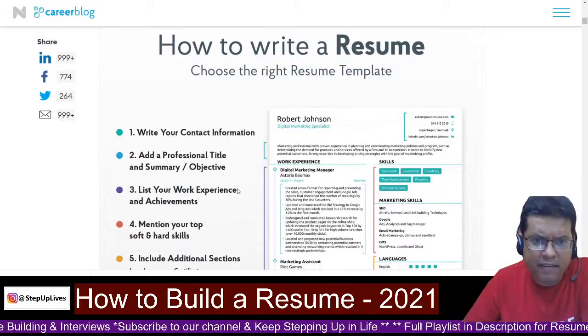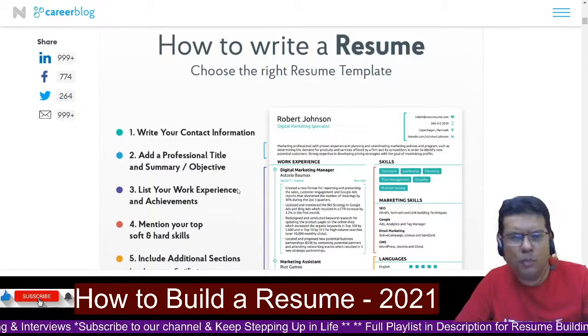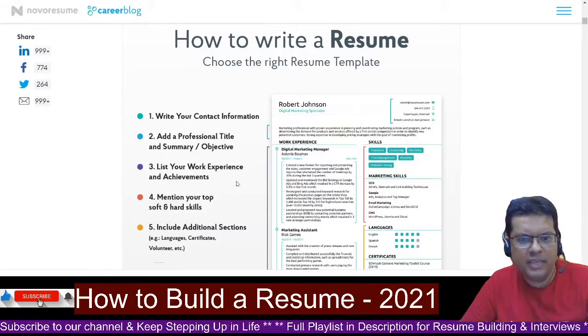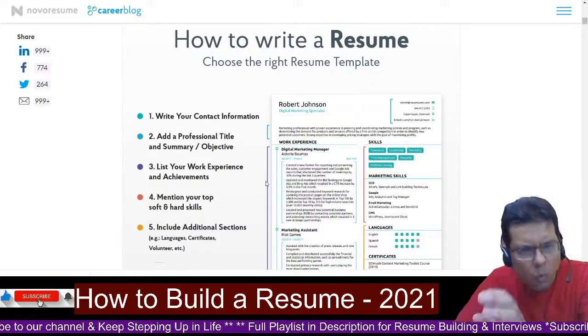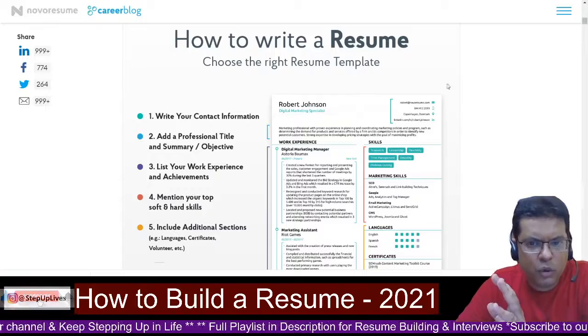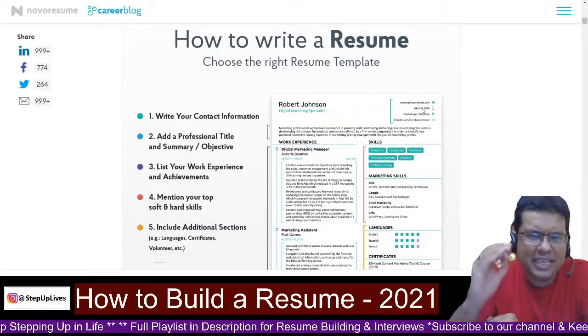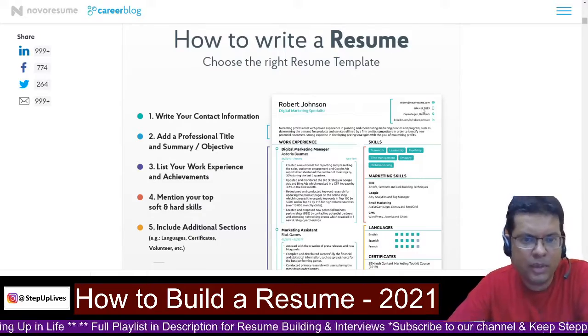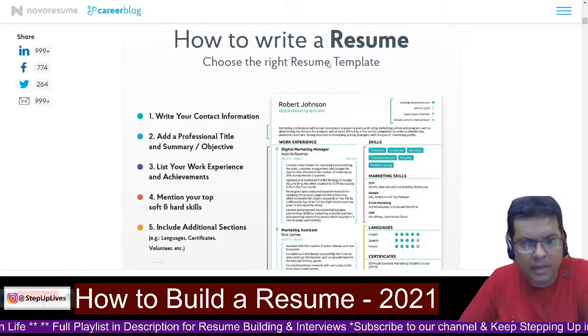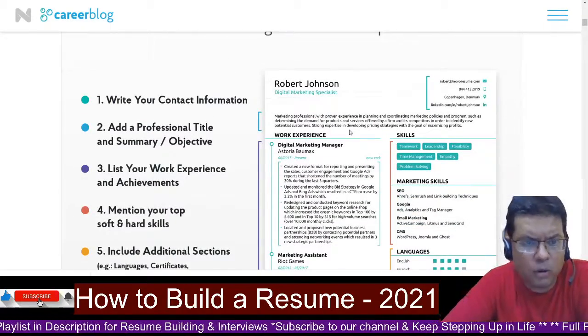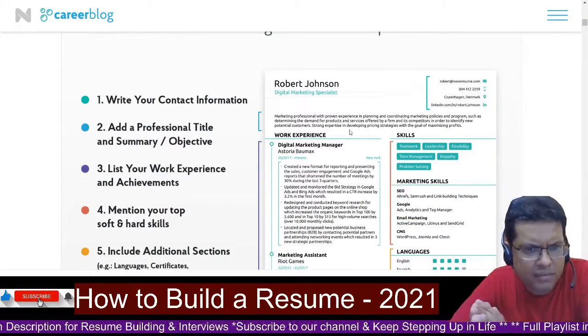The next thing that I have for you is that what should be the overall content and layout of your resume. Let's quickly just scroll through one example resume. Where could you have the contact information? Right hand side top corner. This format and layout can easily be available free on Novo Resume. You could add a summary somewhere here. You could see there could be a summary that you could add about your job title as well as objective.